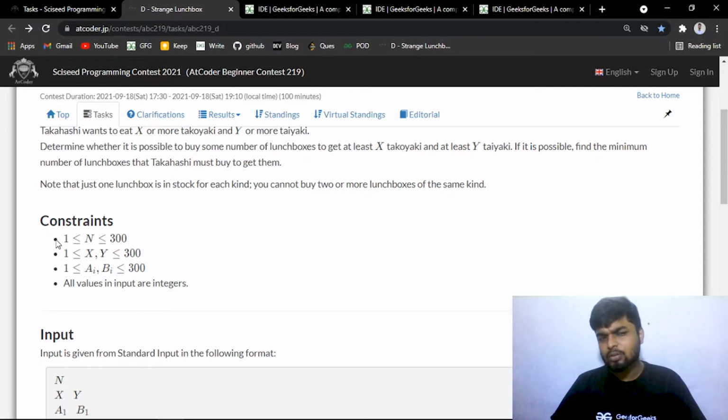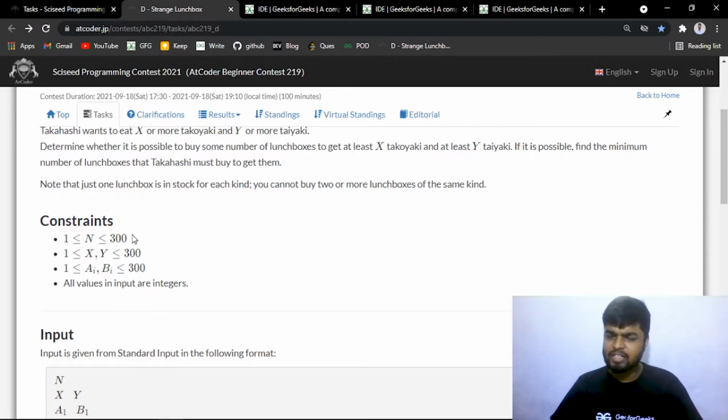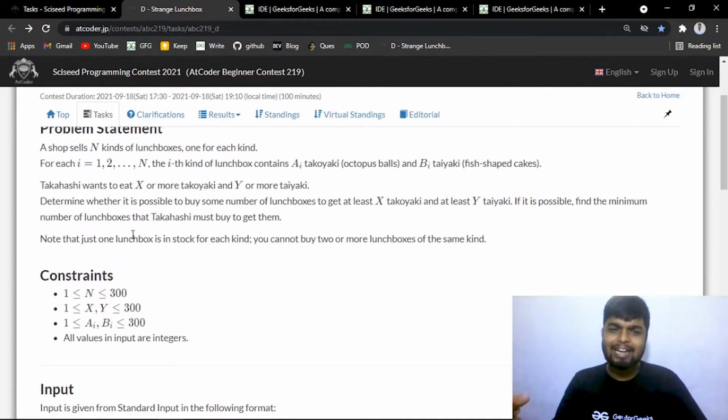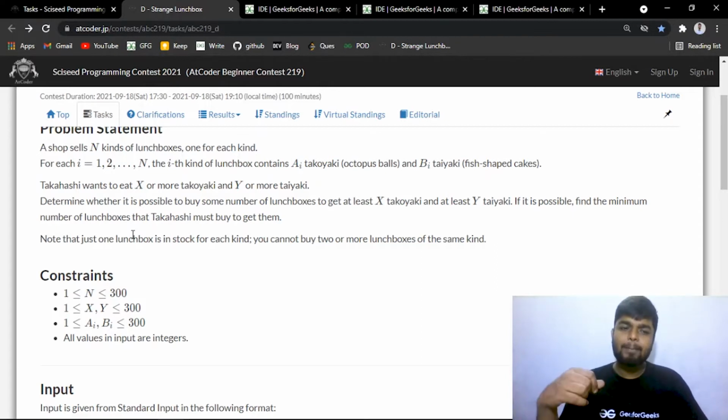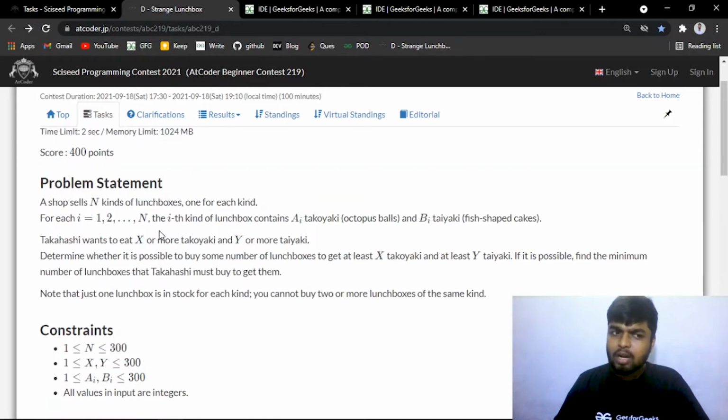Let's look at the constraints. N is less than or equal to 300, x and y are also less than or equal to 300, a_i and b_i are also less than or equal to 300. The constraints indicate that this is a DP problem. The reason is that if it was not a DP problem, the constraints would have been very high, but since the constraints are low, you can go for a DP approach.